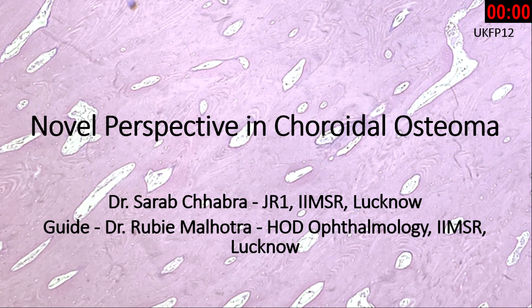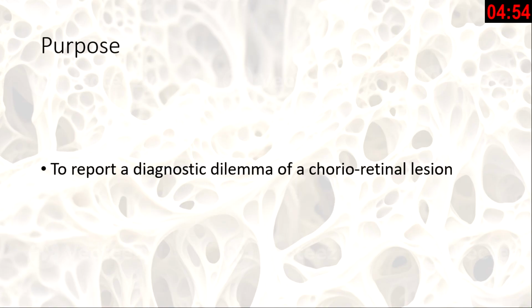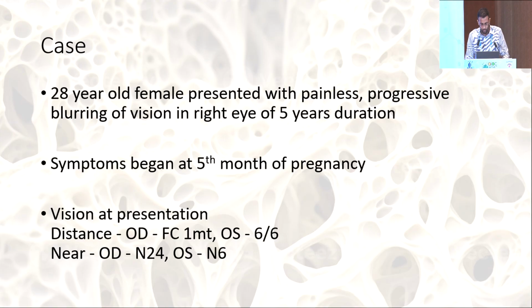Good morning to the esteemed panel and all the delegates present in the room. Choroidal osteoma is a benign ossifying tumor of an unknown etiology, which is characterized by mature bone replacing the choroid. The purpose of this paper was to report a diagnostic dilemma in a case of a chorioretinal lesion.